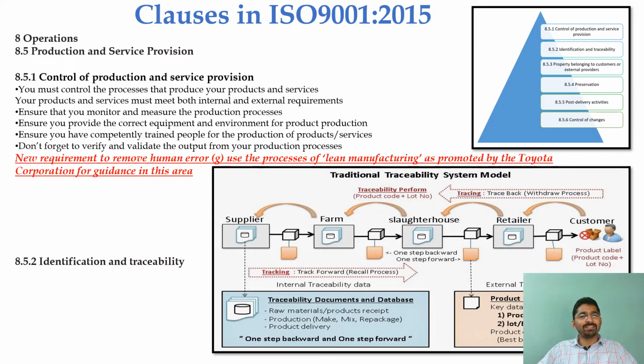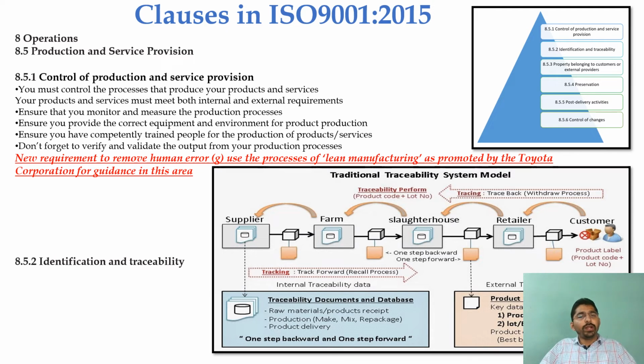8.5 Production and Service Provision. 8.5.1 Control of Production and Service Provision. Whenever we are going to do a production activity, we need to control our process to ensure that we deliver a conforming product, not a non-conforming product. So, your products and services must meet both the internal and the external requirements.